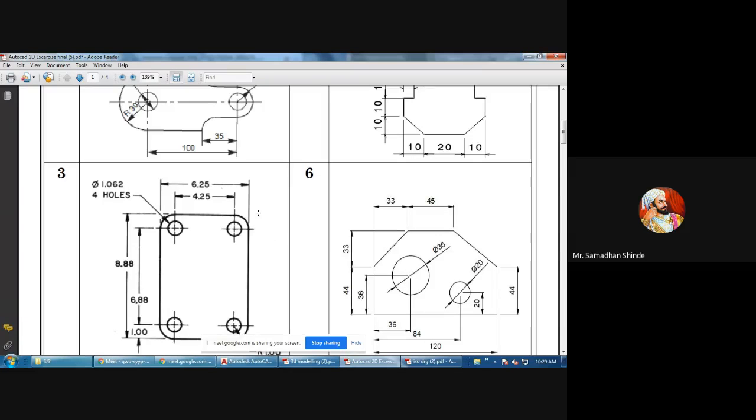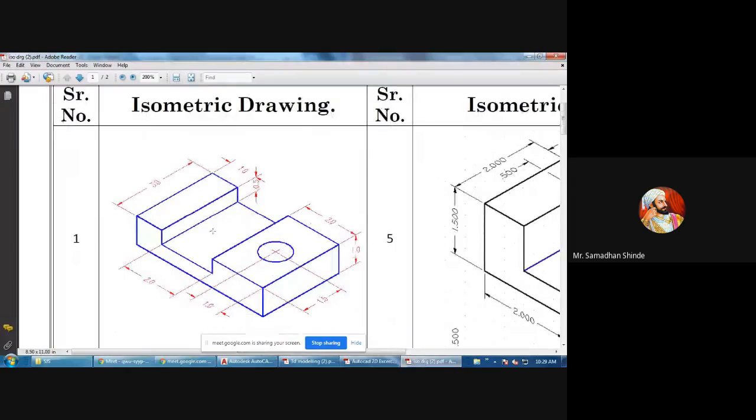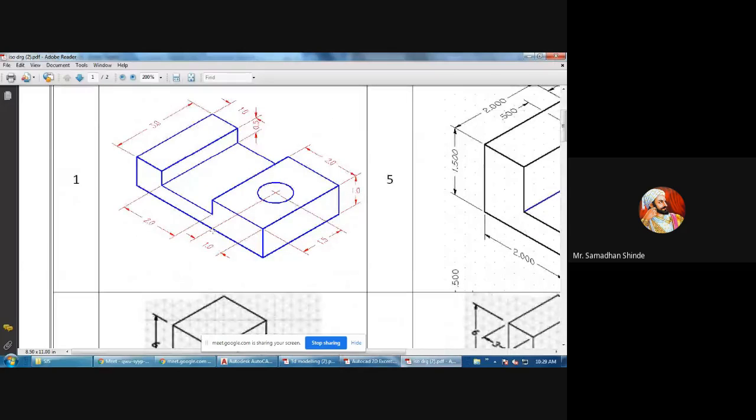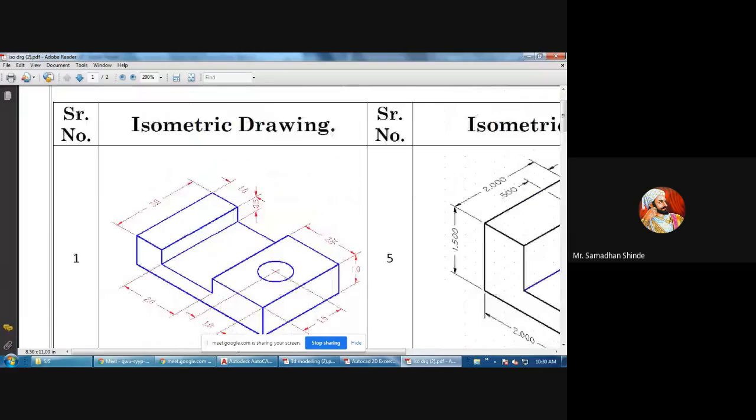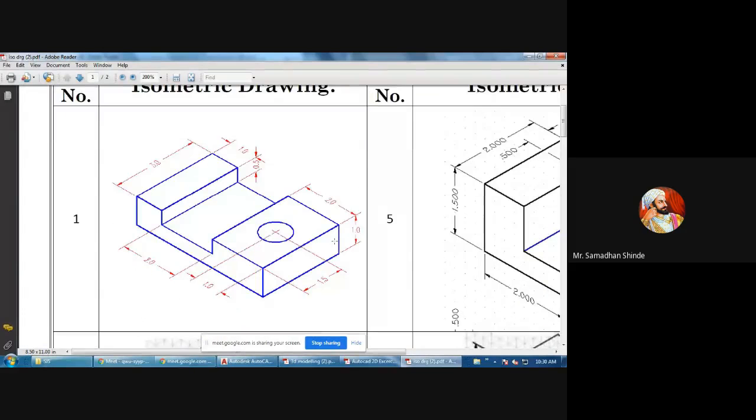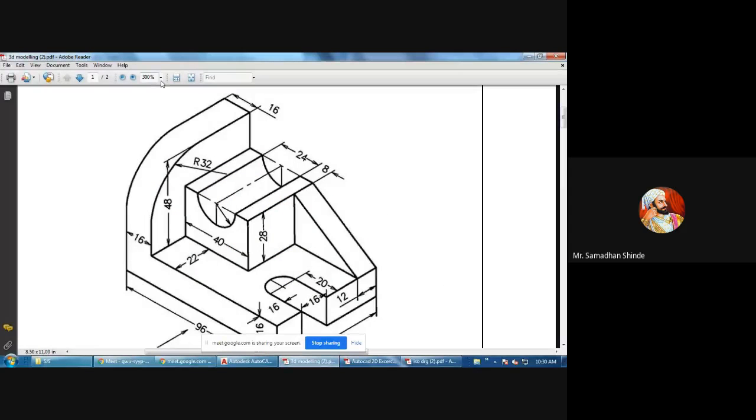Second one is isometric. Such types of diagrams will come. The way you studied orthographic projections in graphics, objects were given and you were supposed to draw the front view, top view, and maybe LHS, RHS view, depending on what is asked. We have also seen how to select the plane, then the F5 key, how to draw this particular circle, etc. Very basic things. That was 2D.